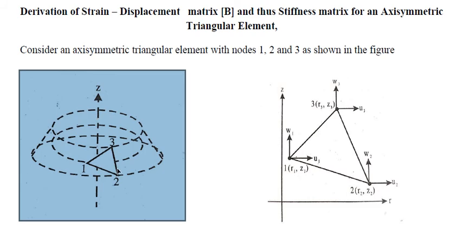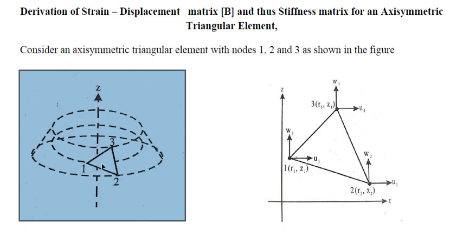This is a conical structure having a hole in the center. This is a hollow conical structure. So this is the bottom circle, this is the circle which is drawn at the center, and this is the top circle. An element can be taken in such a way that all 3 nodes of the triangular element touch each of the circles. When I rotate this triangular element 360 degrees about this z-axis, which is known as the symmetric axis, then this triangular element is known as an axisymmetric element.